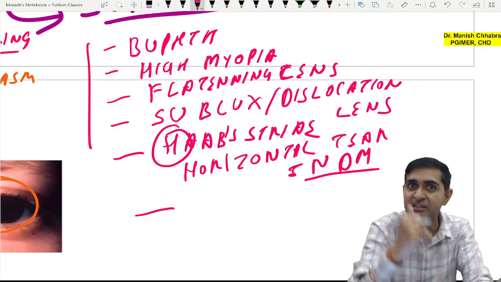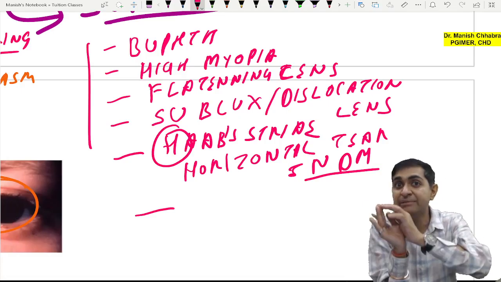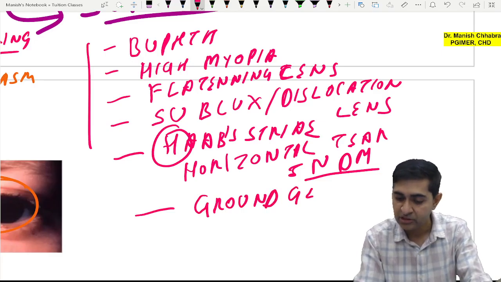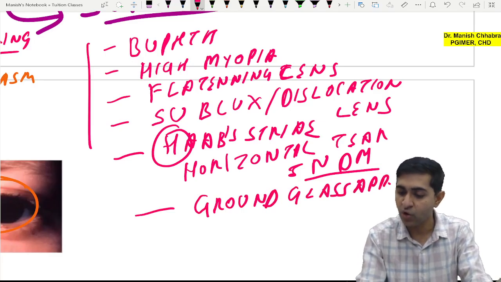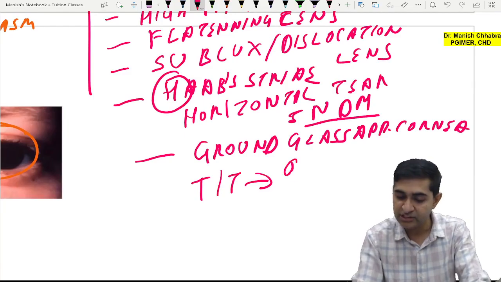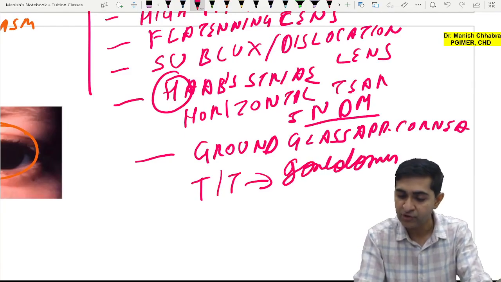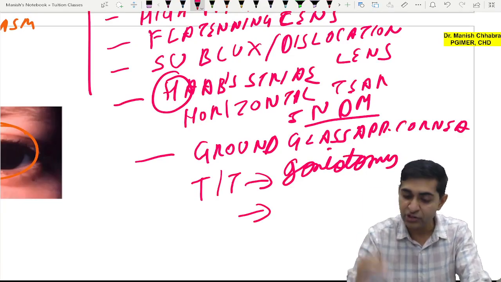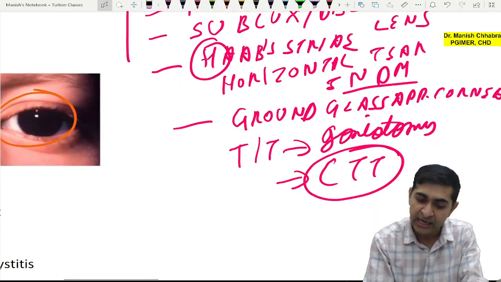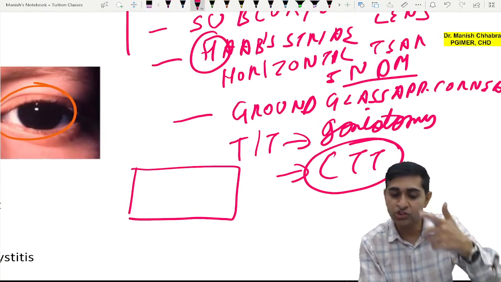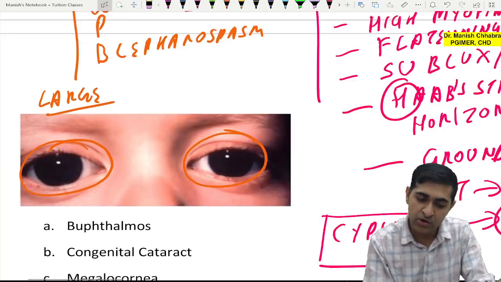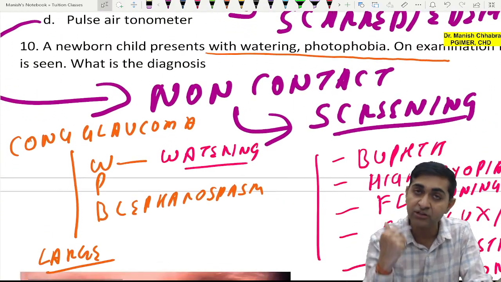But when there are tears in the Descemet's membrane, it will lead to edema of the corneal stroma, which will give a typical ground glass appearance. Ground glass appearance of the cornea. So the cornea may become hazy. Now what will be the treatment? Surgery of choice is goniotomy. But when the cornea is hazy, you go for CTT, combined trabeculectomy and trabeculotomy. Okay, and make one small more box. Which gene is associated with congenital glaucoma? CYP1B1.